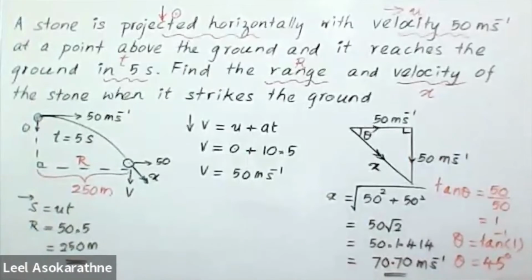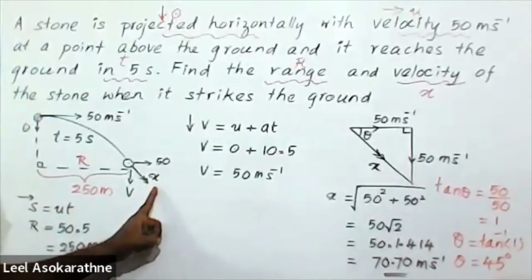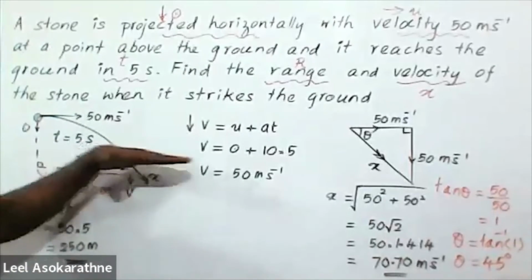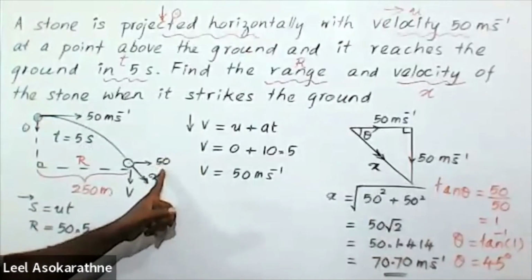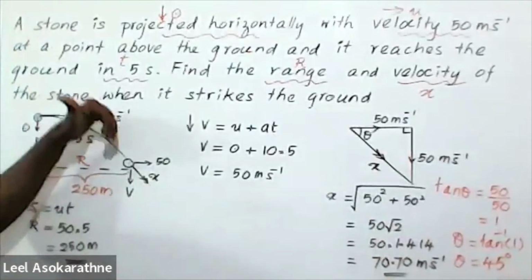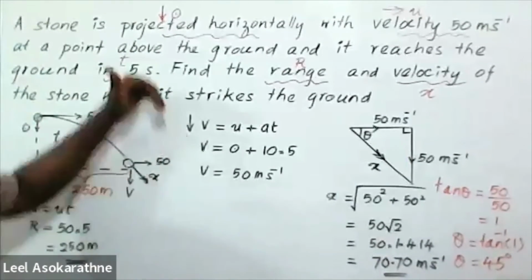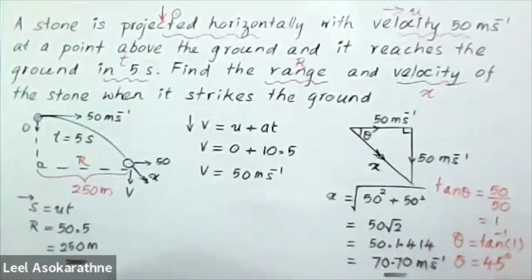And when we want to consider the resultant velocity, when it reaches the ground, what should the velocity be? Resultant velocity. Horizontal component, yes, it is clear, 50 meters per second. Then we can talk about the vertical velocity when it strikes the ground. Vertically you can apply v equals u plus at, a very famous relation.